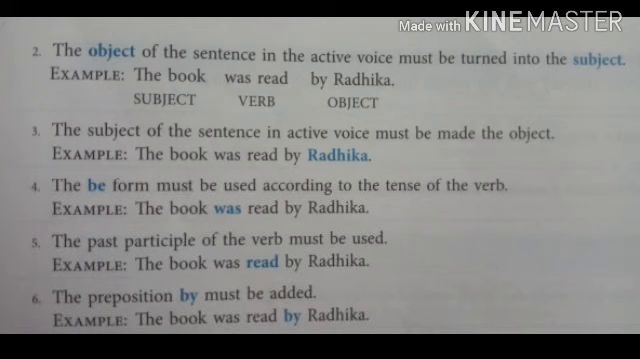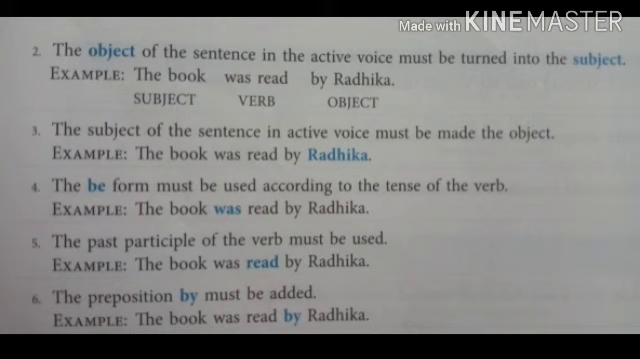Next rule, the object of the sentence in the active voice must be turned into the subject. It means the places are changed. So, the book was read by Radhika. The subject of the sentence in active voice must be made the object. For example, the book was read by whom? By Radhika. The be form must be used according to the tense of the verb. The book was read by Radhika.